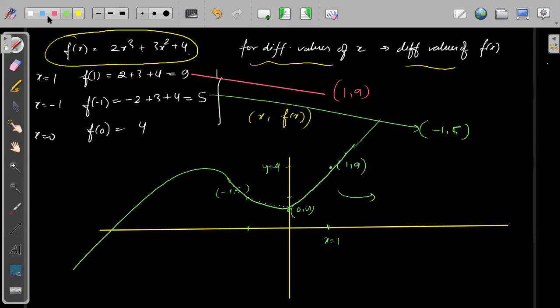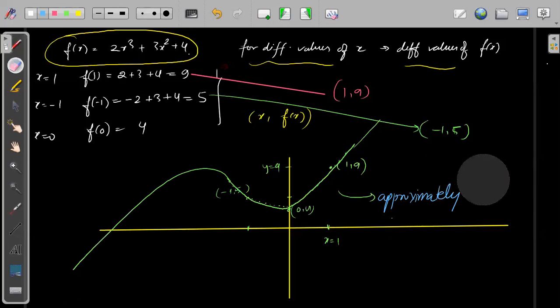So this is approximately drawing the function, okay? I'm saying that approximately the function will be something like this, approximately drawn. So that means for different values of x I can have different values of y.